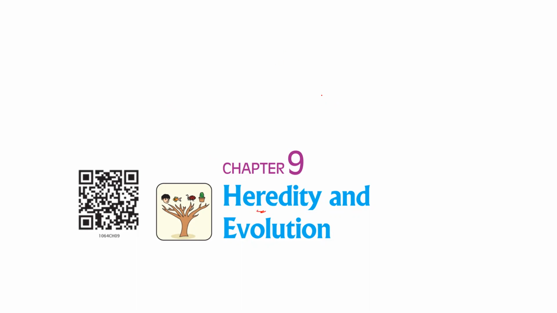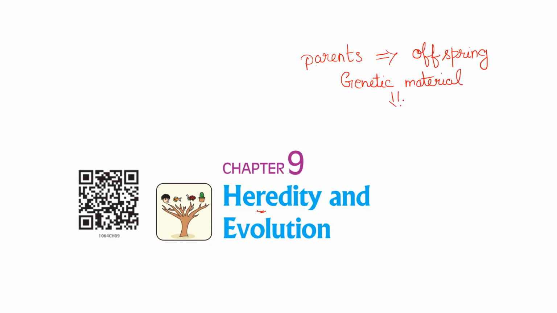So, heredity is something that is transmitted in the form of genetic characters from our parents to the offspring. These are the characteristic features transferred from the parents to the offsprings. Through what? Through a genetic material. What is this genetic material? This genetic material is also called the gene.